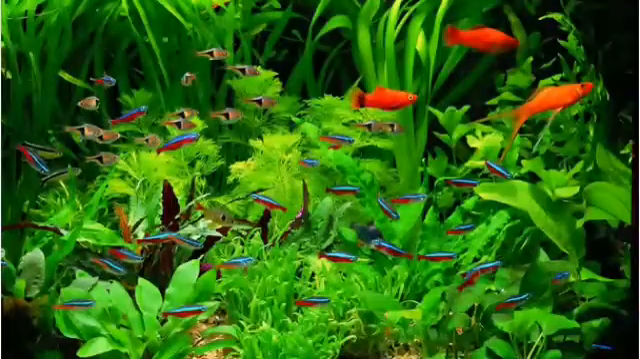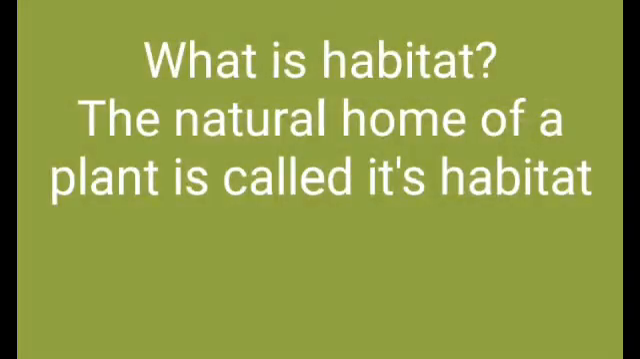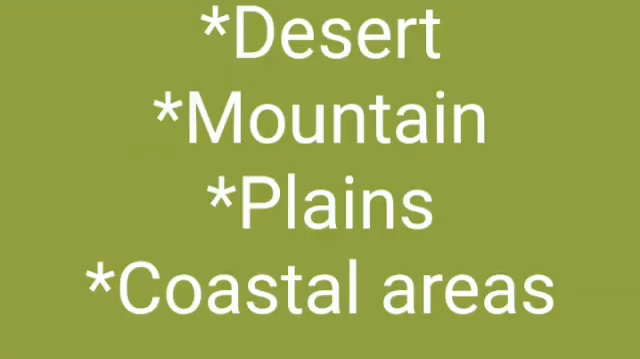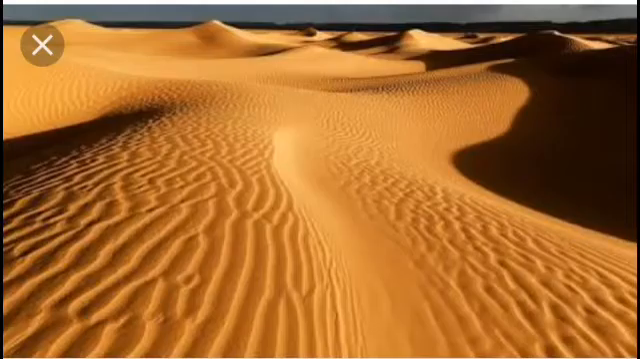What is habitat? The natural home of a plant is called its habitat. Plants make suitable adjustments with their surroundings to meet their requirements. This is known as adaptation. In today's class, we are going to discuss terrestrial or land plants. The plants that grow on the land live in different habitats such as desert, plains, mountains and forest. Let us learn about the adaptation of different land plants.